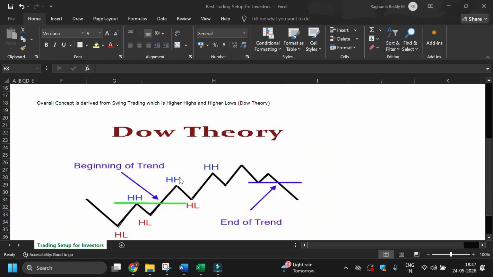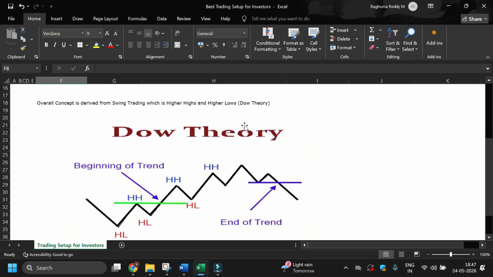The complete concept is derived from Dow Theory, which is the higher highs and higher lows concept, which is nothing but the swing trading concept. So swing trading is the ultimate technique that we can follow for stock market investing or trading.